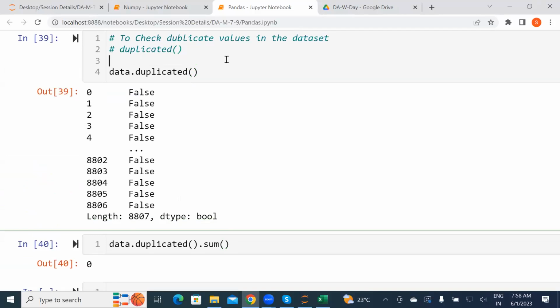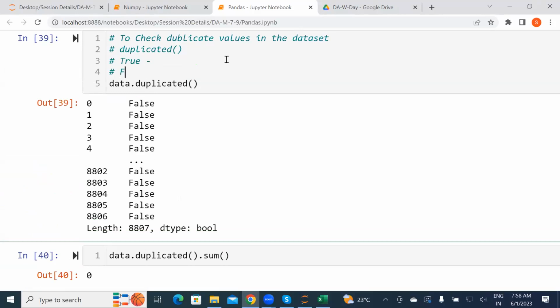There will be two values, a true value and a false value. So basically, when you get true, it means duplicate values are there, and false means no duplicate values.